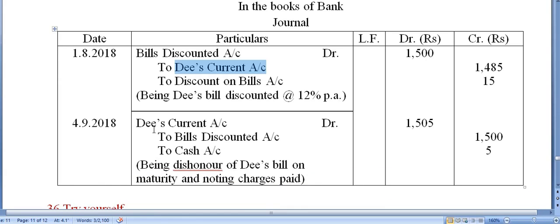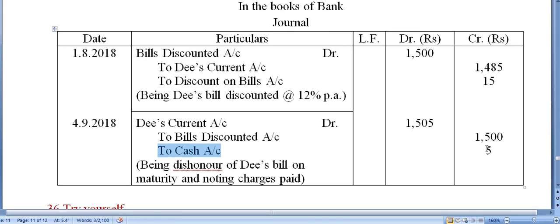So you will write now whoever is discounting the bill, that person's name out here. Account debit, the current account to bills discounted account, same thing. Okay. 1500 to cash account.